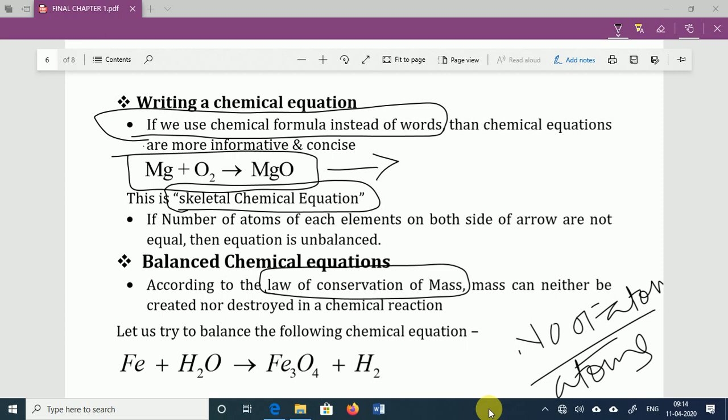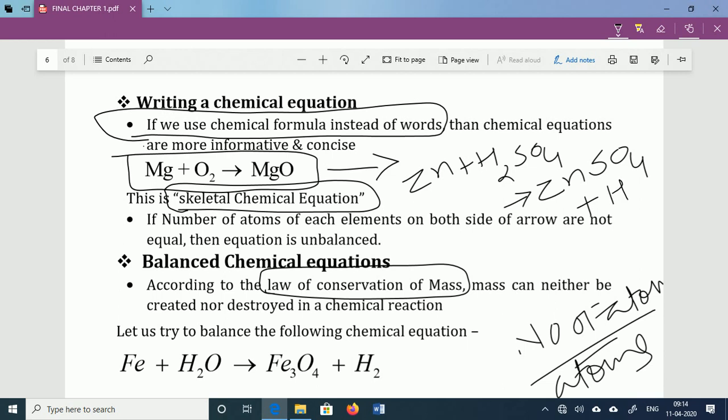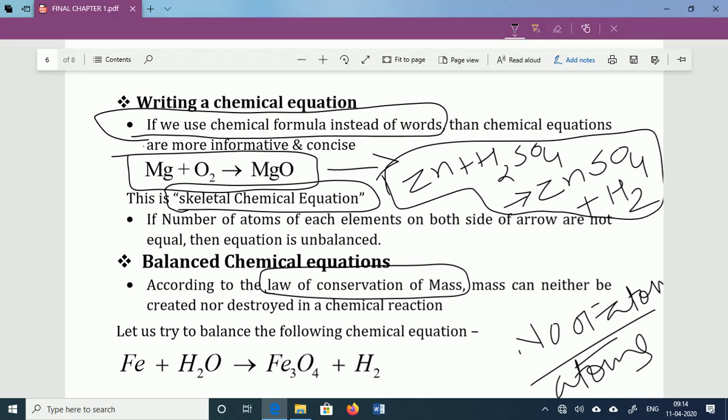So, for example, zinc reacts with H2SO4 and produces zinc sulfate plus H2. This is one chemical equation. Now in this chemical equation, see, the number of atoms on both sides is the same.